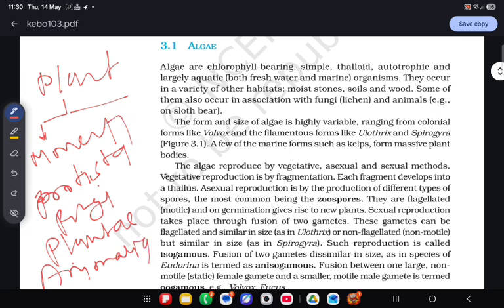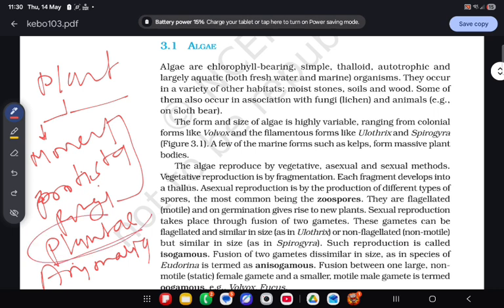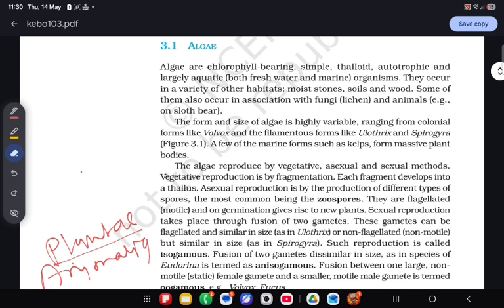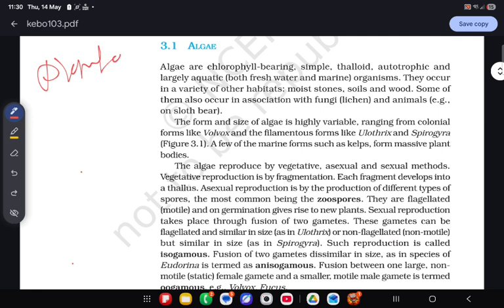We have covered the first three in the previous chapter. Now we will cover the plantae. In this chapter we will cover the plantae. All the plants come under the kingdom plantae. So we will discuss the plantae.